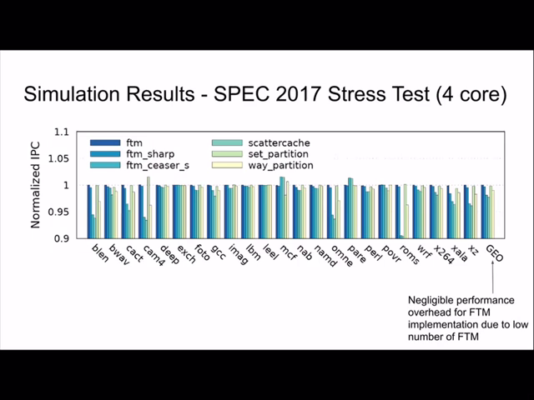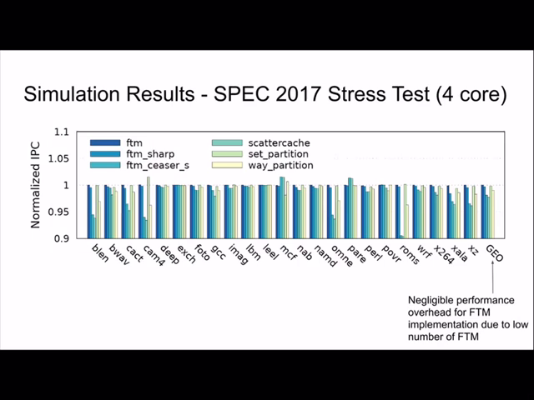All these numbers are normalized to a baseline cache without any differences. So that indicates that even with a lot of shared code, the number of first time misses seems to be low. Overall, if you want a good trade-off between security and performance, first time miss plus SHARP seems to be a good way to go, because the overhead is pretty low.